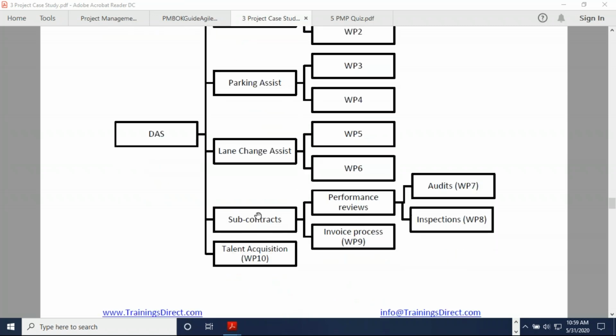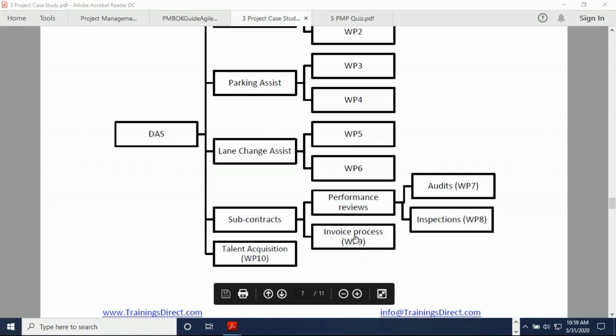And then there is also other project work. For example, the WBS is not only about deliverables, it should include everything which is part of the project work. So for example, if there have to be resources to be onboarded, talent acquisition, then it is a deliverable, and we are not breaking it down further. So it becomes a work package automatically. There may be some subcontracts to be created with other suppliers. And as part of subcontracting deliverable, there is regular performance reviews of the suppliers, and there will be some invoicing processes.